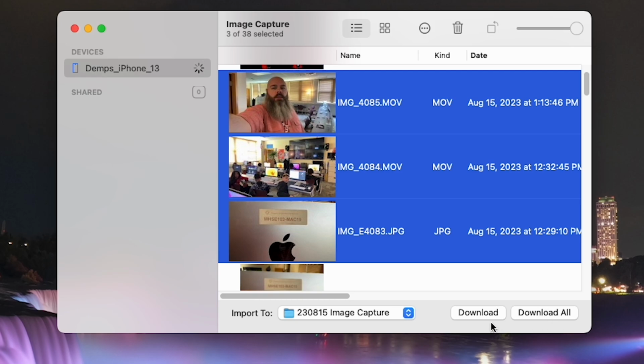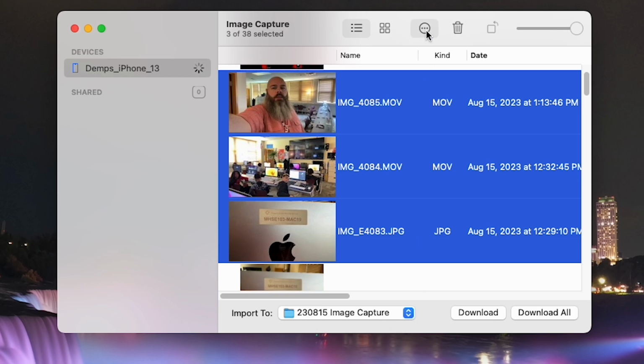If you click download all, it will take everything off of your camera roll in your phone and put it onto the computer. We do not want that to happen. That is a lot of useless data on the computer, and hopefully there's none of it that is incriminating. But if it is and it ends up on the computer, you could get in trouble for that. So only select the things that you need to be in this project. I'm going to click download, and that's going to go into the folder that I selected called 230815 image capture.